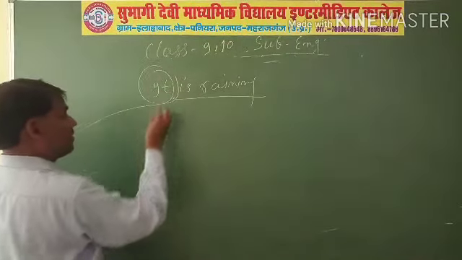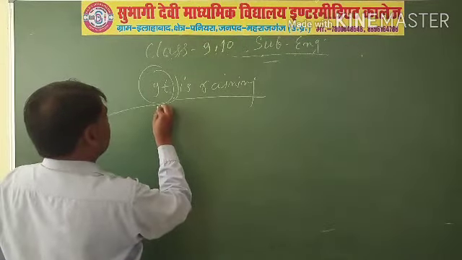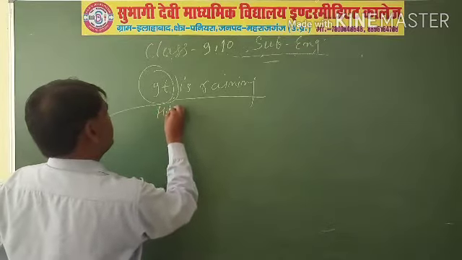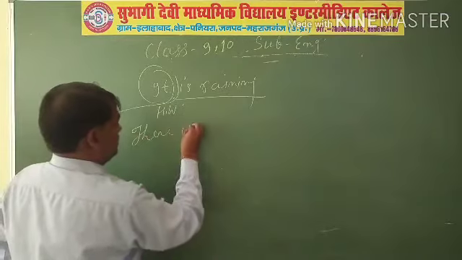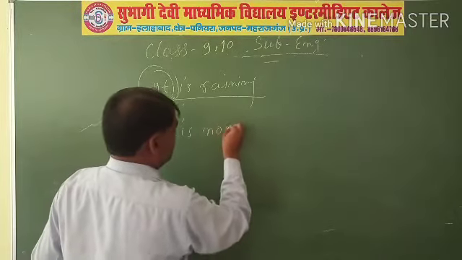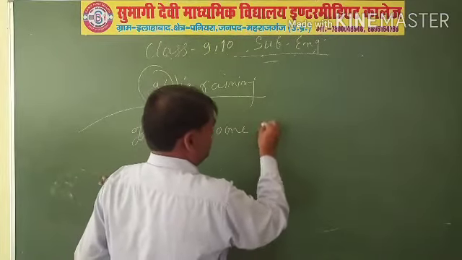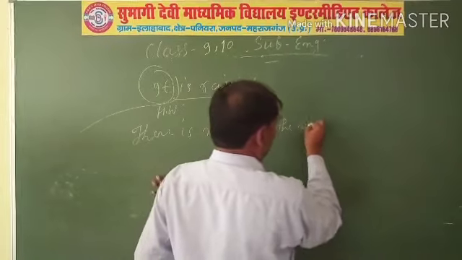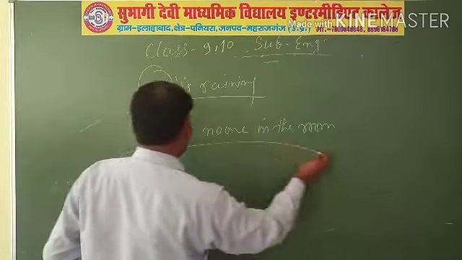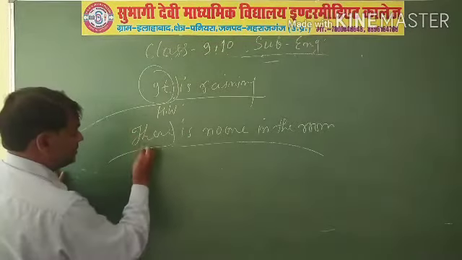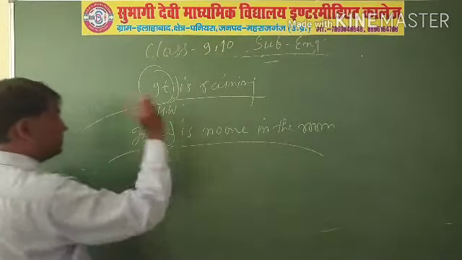Here it is called the head word. Now, there is no one in the room. Here this is the subject and this is the predicate. Here there is also a head word.